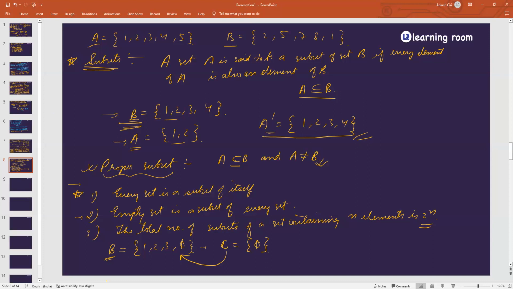Everyone, any doubt? And the third point, which answers you, Ritika: if any set is containing any number of elements, and for example here, if I'm not writing the phi element there, because phi can be written or cannot be written, that depends, that doesn't matter. If I'm writing D as 1, 2, 3, three elements are there. So how many subsets can you make? You can make 8 subsets in case of this set D. How? 2 to the power 3, that is 8 subsets are possible. And what are those? You can write those.